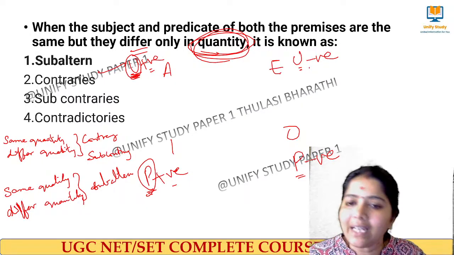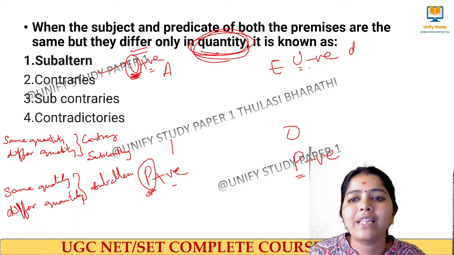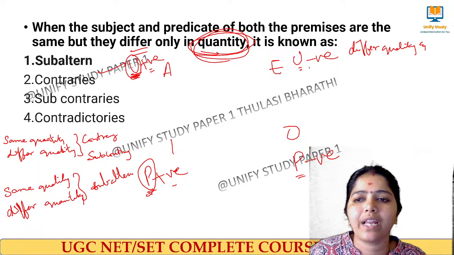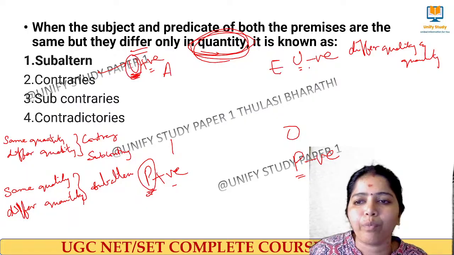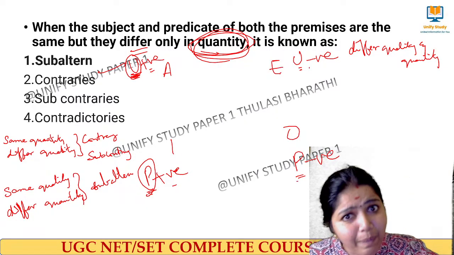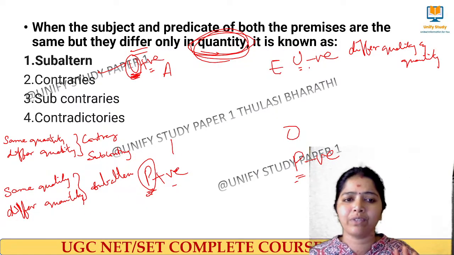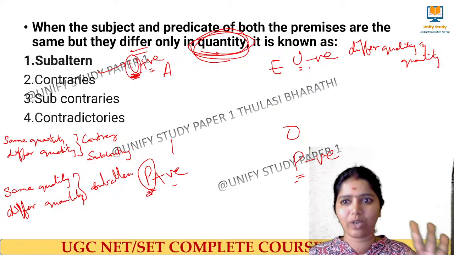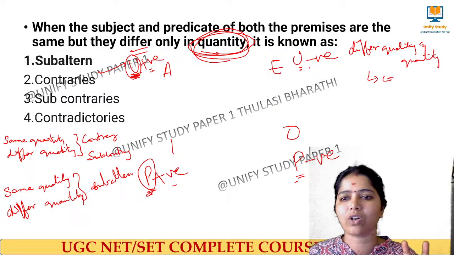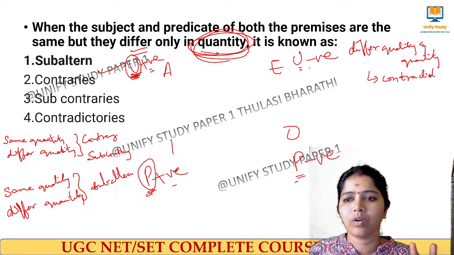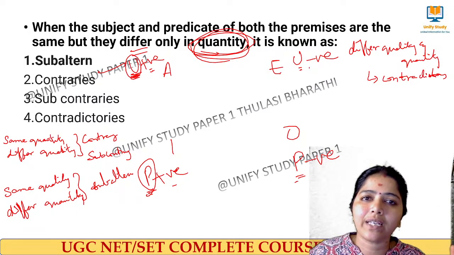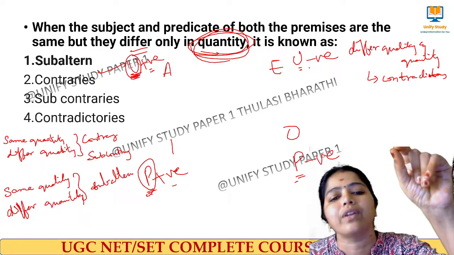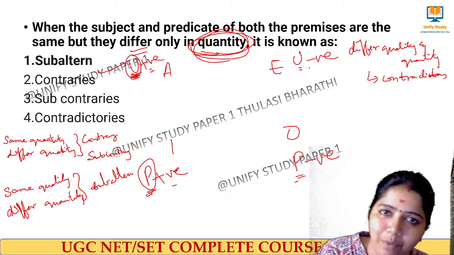In terms of contradictory, they differ in quality and quantity. Both differ, because this is universal, this is particular, this is positive, this is negative. So three things you have to remember. One is very easy: contradictory, where they differ in quality and quantity. When they have the same quantity but different quality, in universal propositions it is contrary, and in particular propositions it is subcontrary.